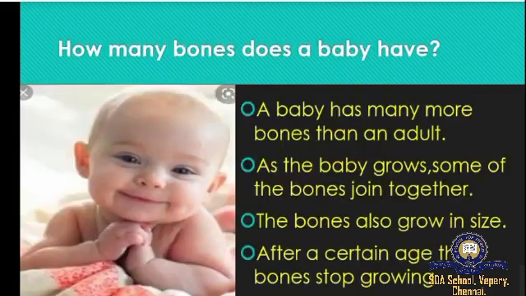Now, an adult has 206 bones. How many bones does a baby have? A baby has many more bones than an adult. So as the baby grows, what happens? Some of the bones join together and the bones also start growing, so the bones grow in size. At a particular age, what happens? The bones stop growing.